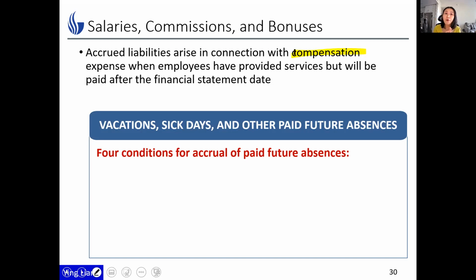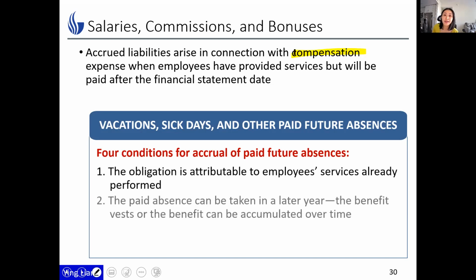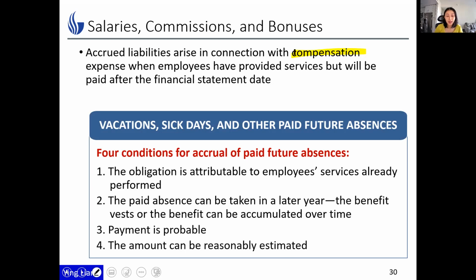All four must be met. Number one, the obligation is attributable to employees' services already performed, right? Can we say that this obligation, our liability, is attributable to those who have already performed? They have worked, so they earn the vacations. Good.